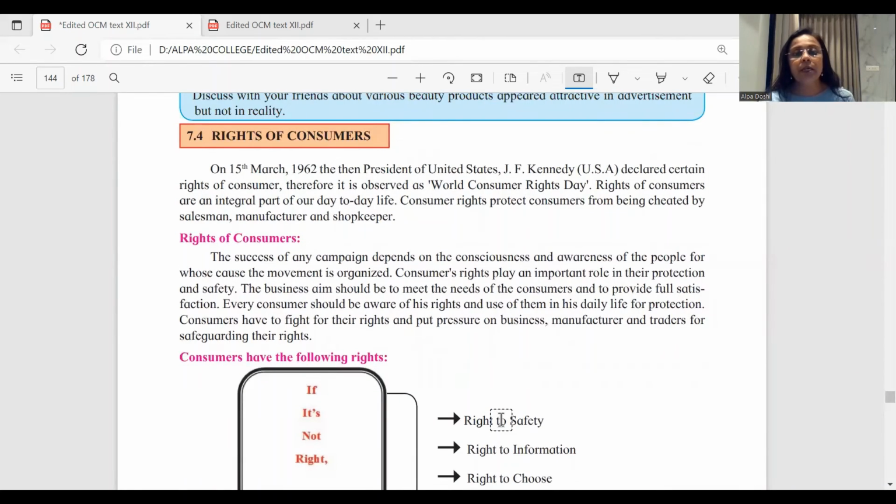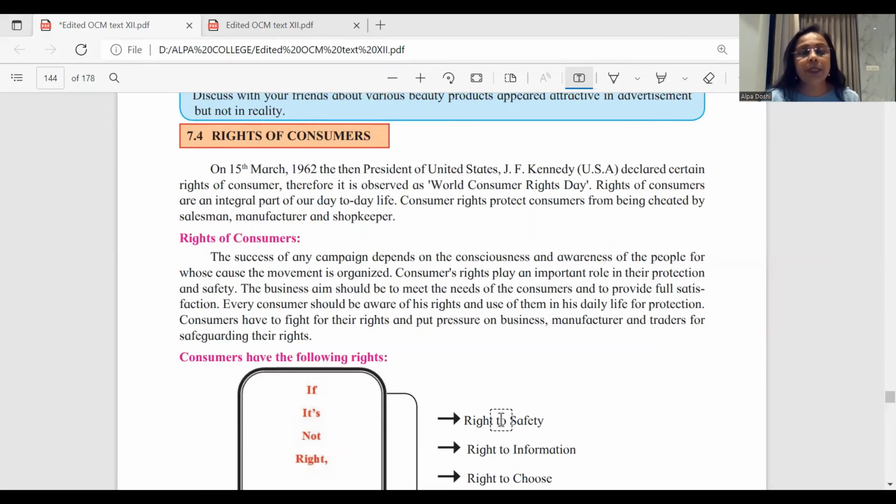So if you will see, this type of an answer should be explained with all the rights that you have. Now remember, need for consumer protection is deleted in this year's syllabus, so you do not take any part from that. Make sure that whatever the question is, they're not talking about the deleted part. It has to be this part, the other parts.